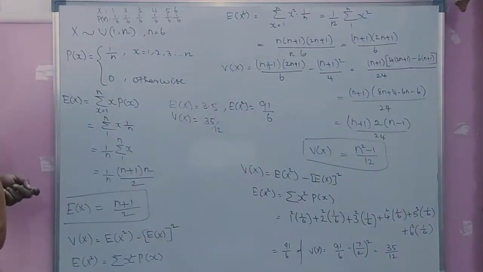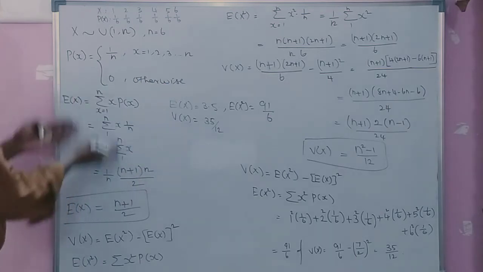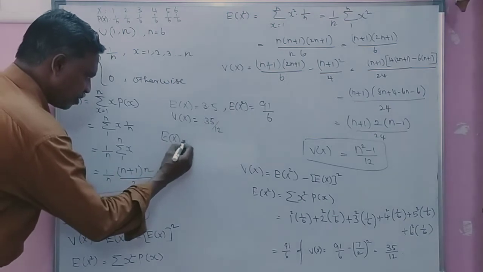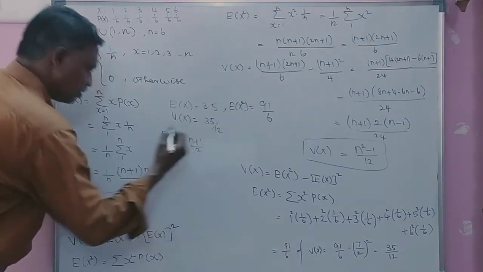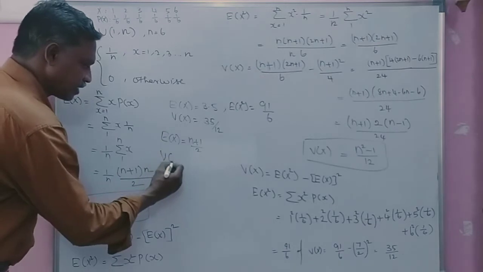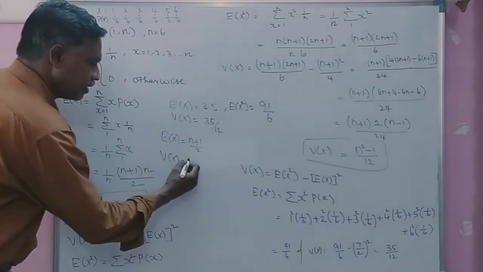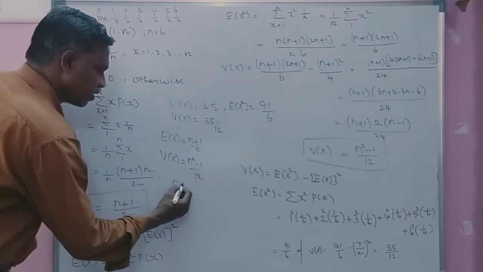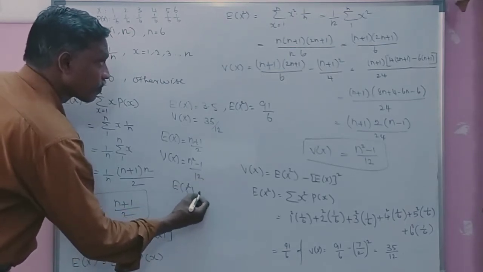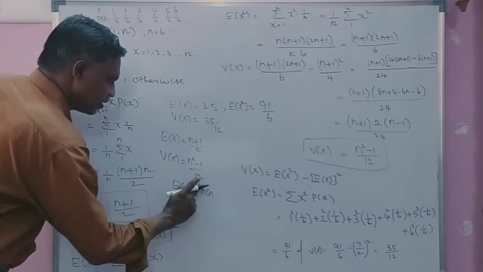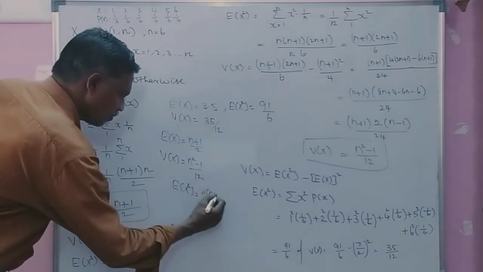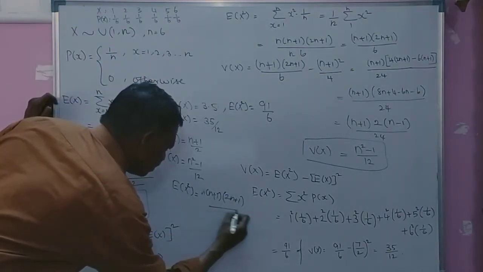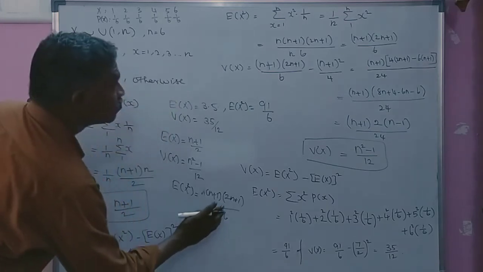So now the same can be obtained for the theoretical result. We obtain the theoretical result for discrete uniform: expectation is n plus 1 divided by 2, variance of x is n square minus 1 divided by 12, expectation of x square is n into n plus 1 into 2n plus 1 divided by 6.